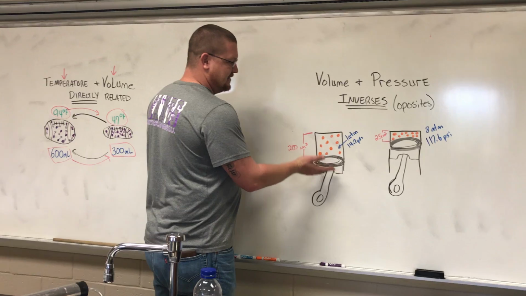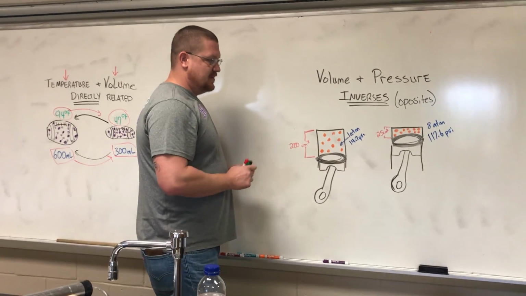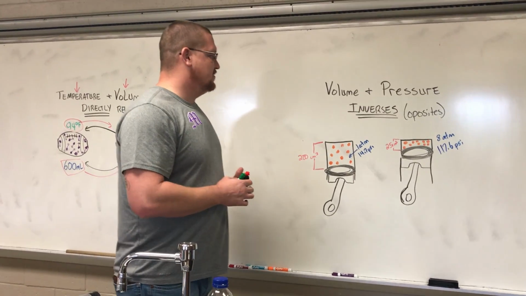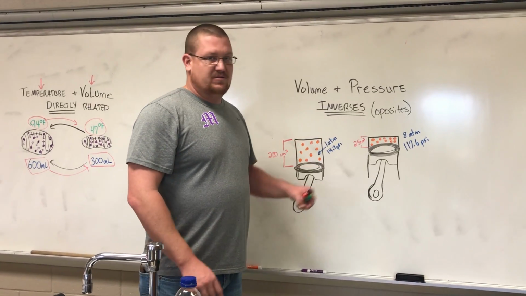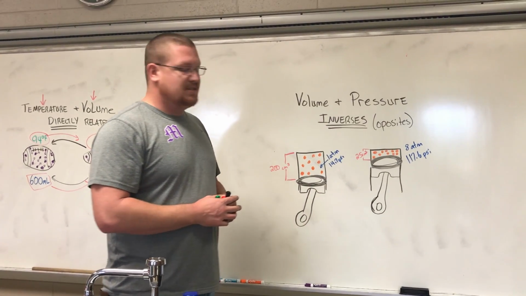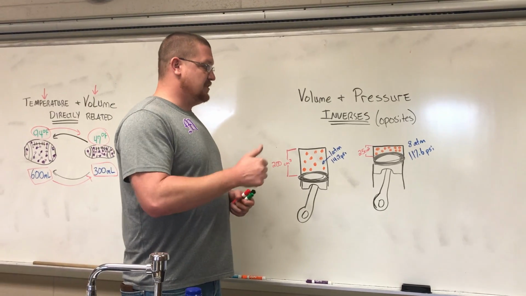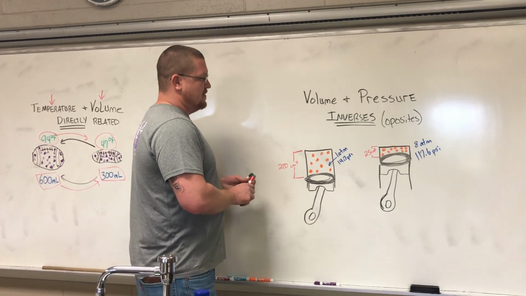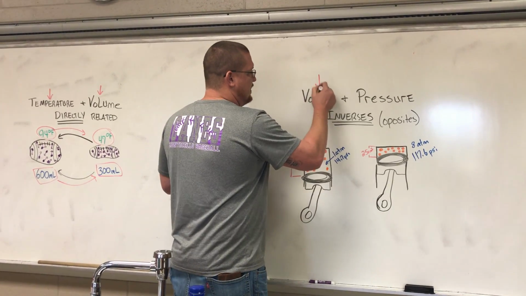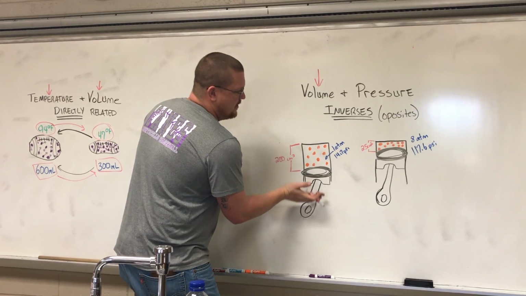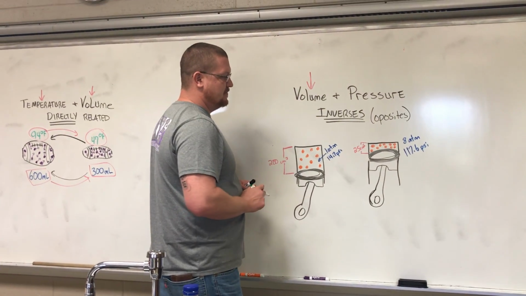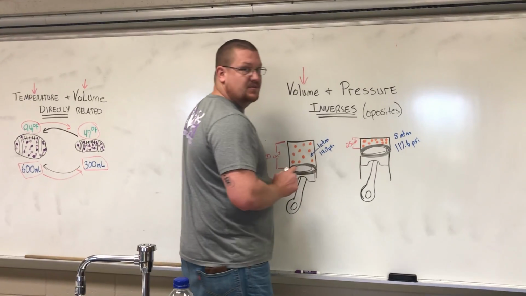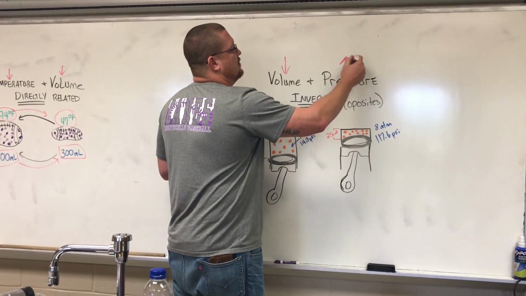As the piston rises, the volume gets smaller, and it crams all those particles into a smaller space. As a result, our particles are going to bounce off or collide with the walls of the container more, causing our pressure to go up. So as our volume got smaller, as our pistons went up on our compression stroke, and the amount of space got smaller, the pressure, the collisions with the walls of the container, got larger.